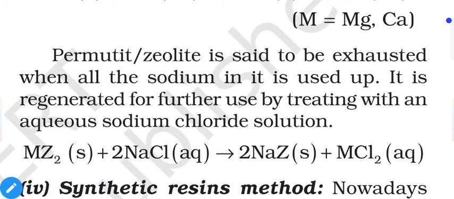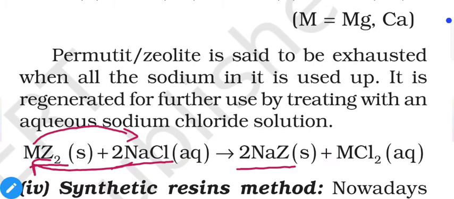When we treat MZ2 with NaCl water, it exchanges the metal ions with sodium ions, and you will get NaZ, that means sodium aluminium silicate, and MCl2 will be present in solution. So we can use this compound to remove hardness again.